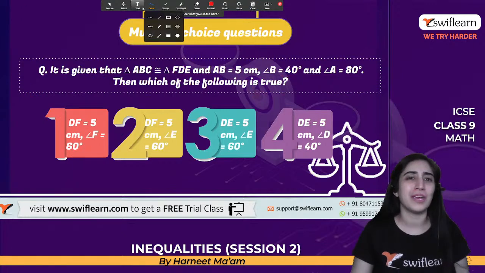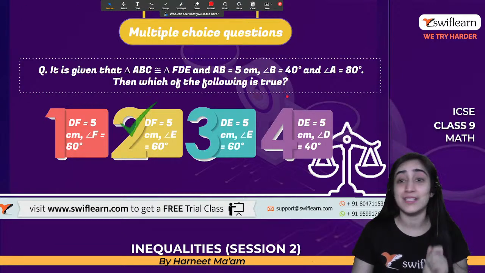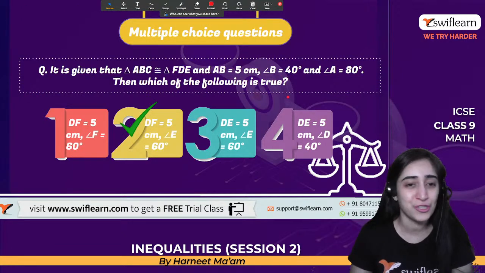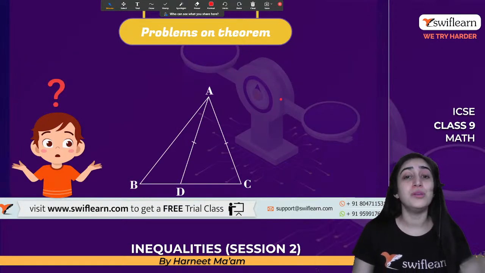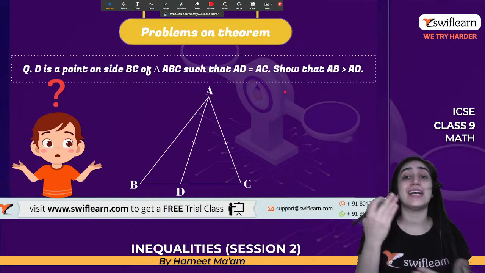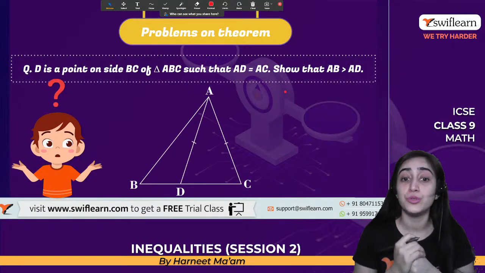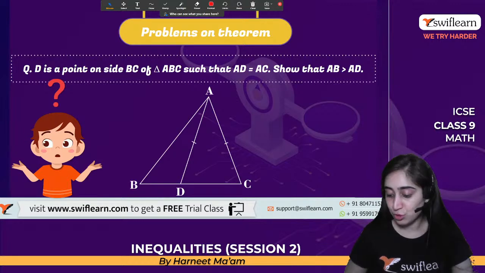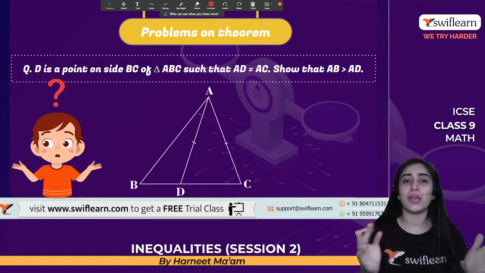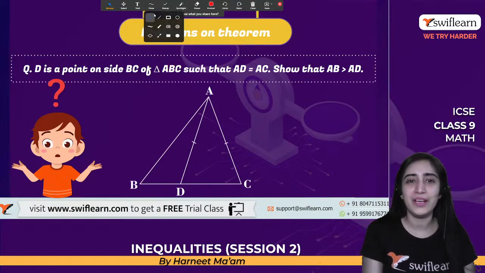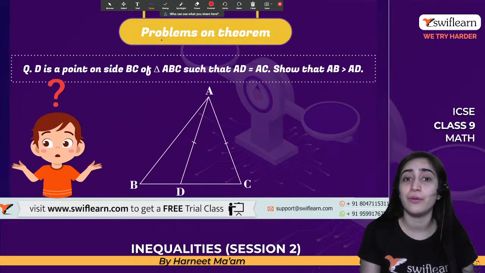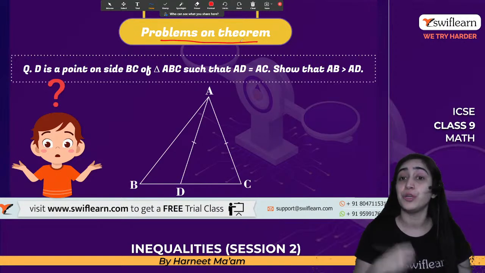Let's see, are we solving it right or not? And I hope you all are understanding how to solve these multiple-choice questions. Great. Moving on to the next question, which says problems on theorems. Now these are the subjective questions that you need to solve step by step and understand the things. So everyone, are you ready to solve these with us? All right, so here we go. Let's understand the question and see where we can apply these theorems and how we apply them.